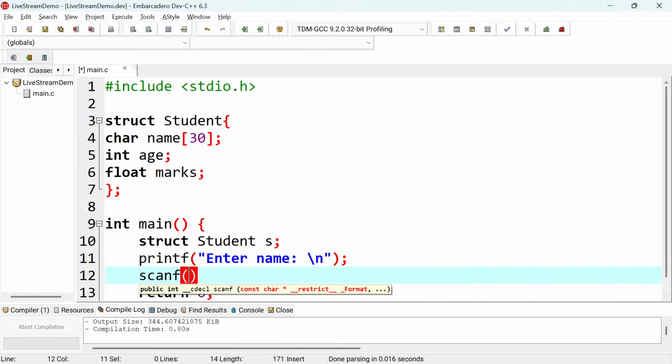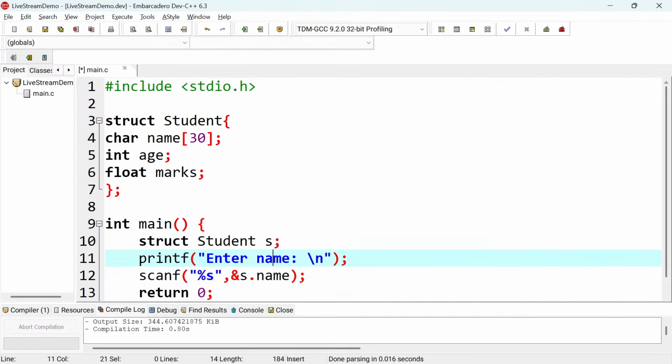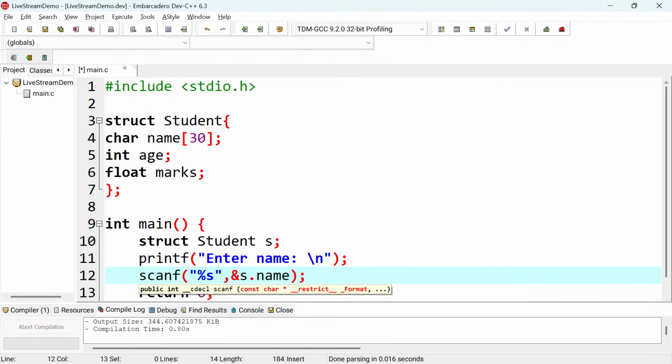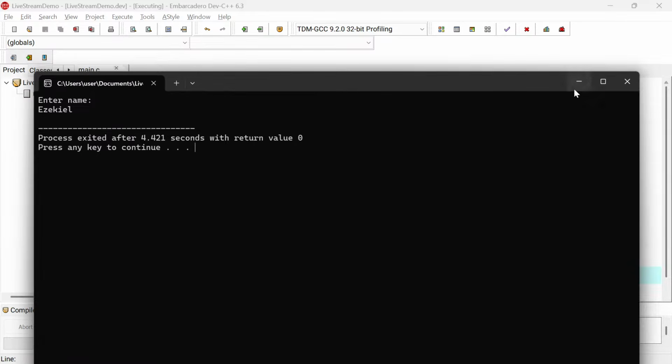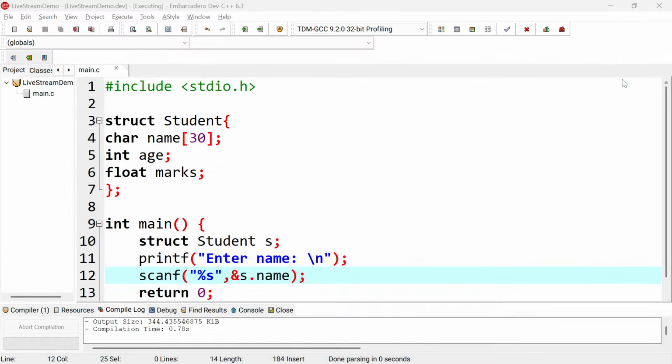So let me just paste this like what I've done before. So this is what you need to do here. It will display enter name, then it will use scanf to pause and take the name, right? Let me run and see if the code is running very well. I'm not yet taking the marks, so I'm saying Ezekiel. So boom, what it does is take that and store it in this student name.